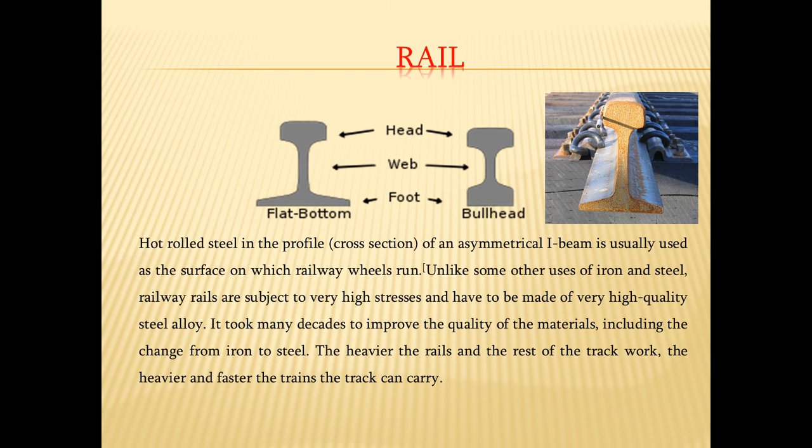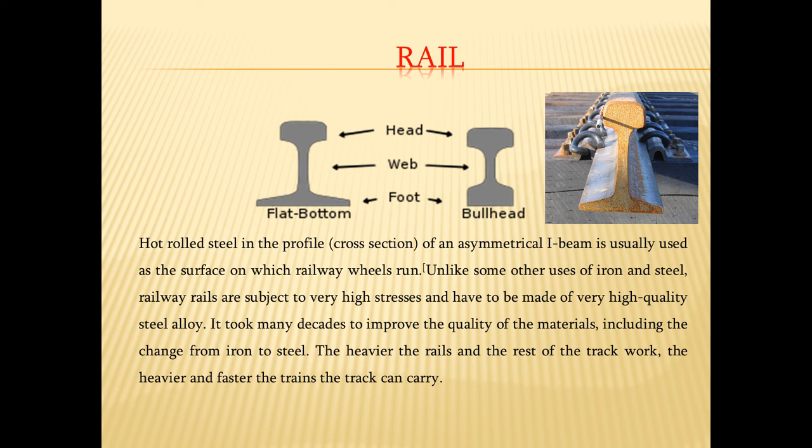On the left side it is a flat bottom type of rail, and on the right side it is a bull head type of rail. In both cases, the top portion, that is the head portion, is the same. There is a slight change in the web and foot portion. Mostly these rails are of hot rolled steel profile of an unsymmetrical I-beam. If you look along the y-axis, it is symmetrical, but along the x-axis it is not symmetrical.